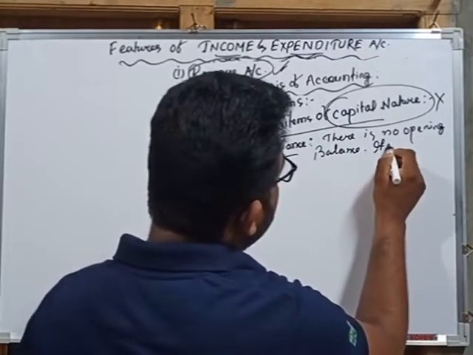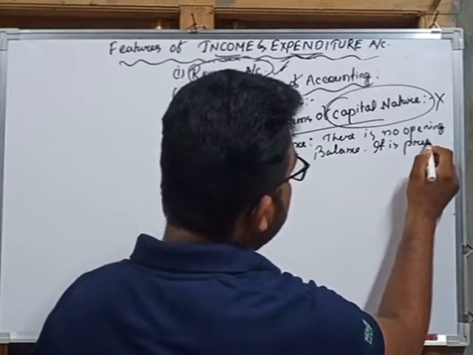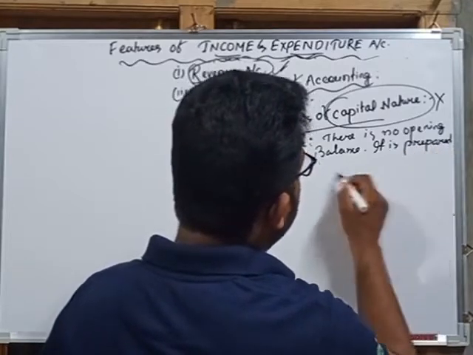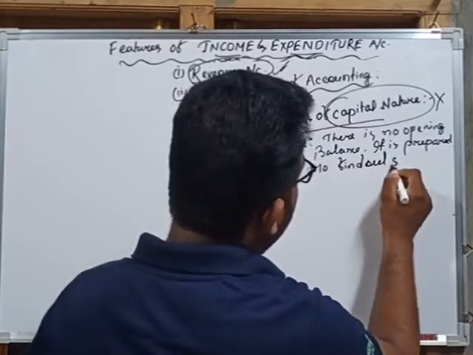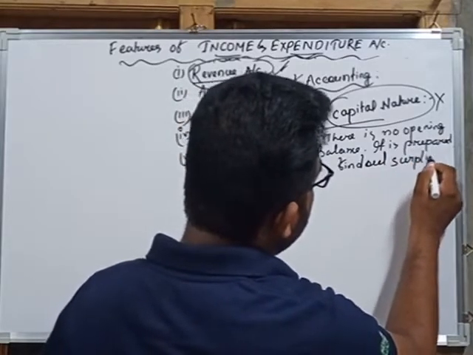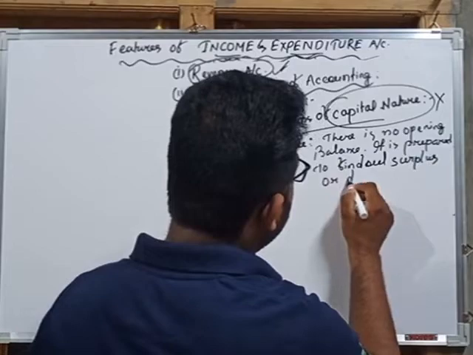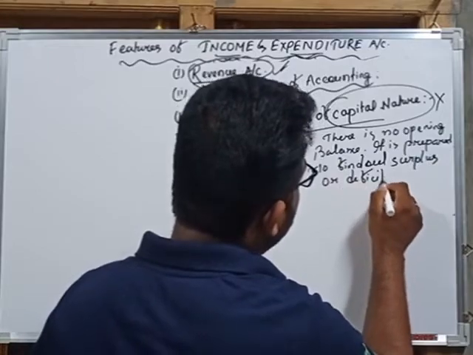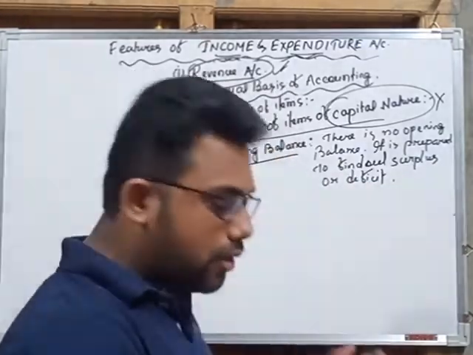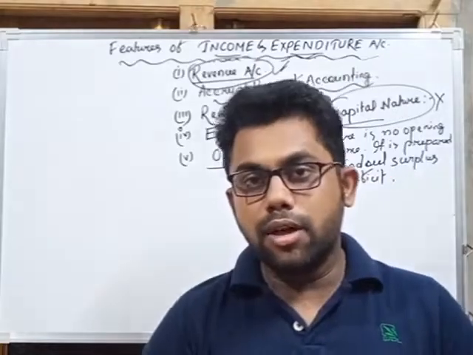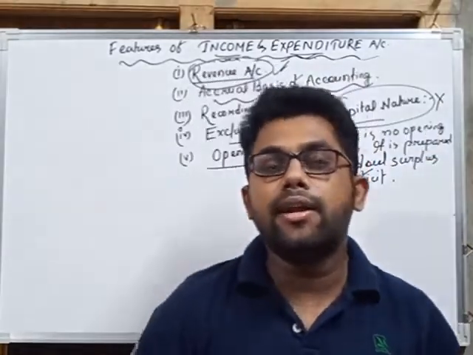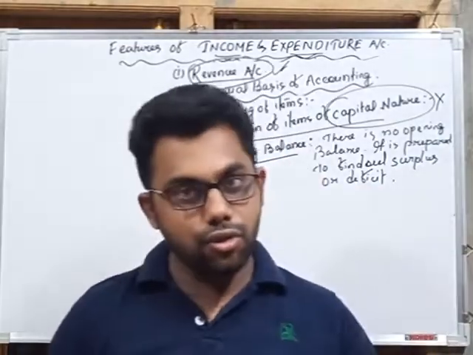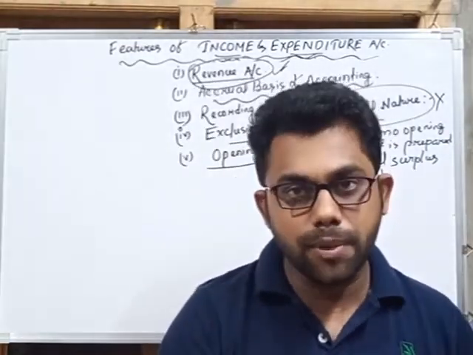It is prepared to find out surplus or deficit. So the feature is opening balance. We can say that in income and expenditure account there is no opening balance of cash in hand and no opening balance of cash at bank, as well as there is no closing balance of cash in hand and closing balance of cash at bank.